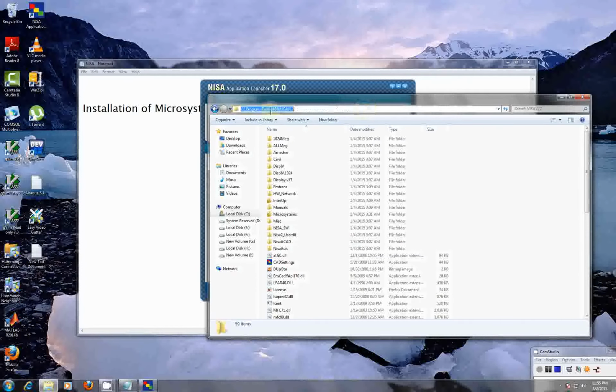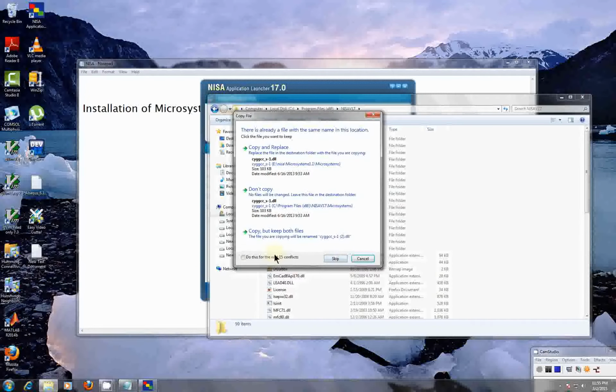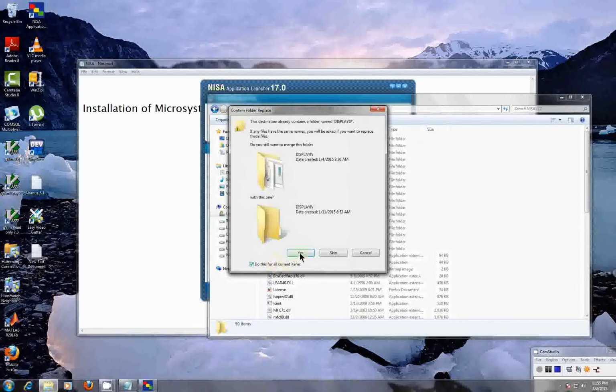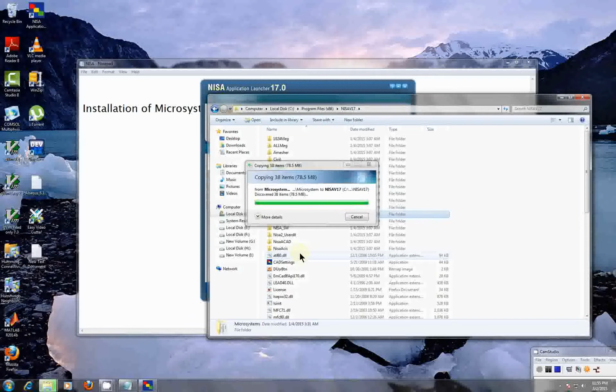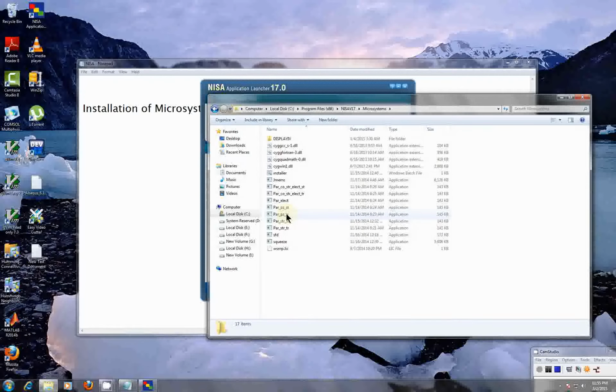This is the path: Program Files, NISA version 17. As I have already installed it, you can see the directory here. So just paste it, overwriting all the files. Once you paste it, you will see this Microsystems directory. Open the directory and run this batch file installer.